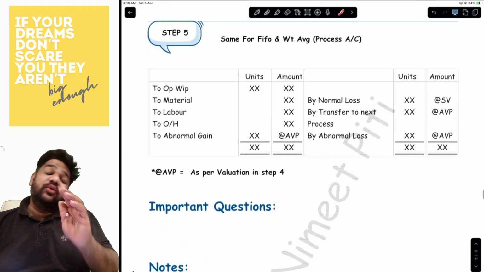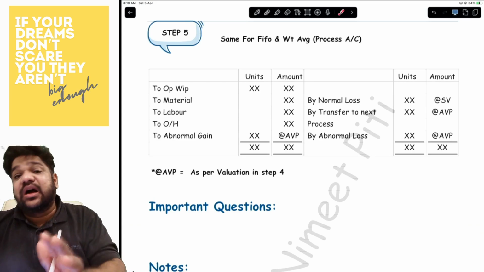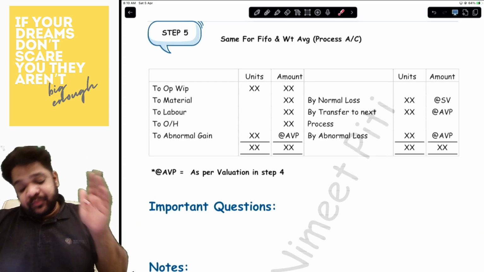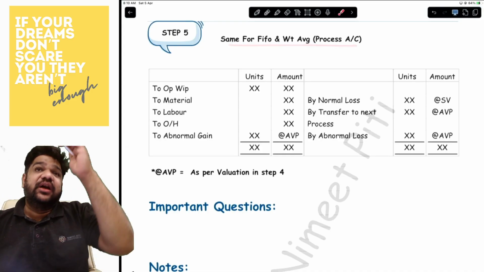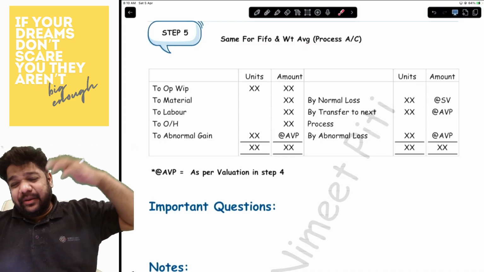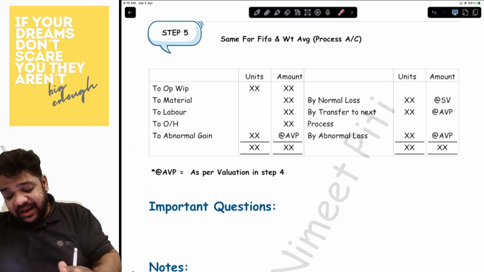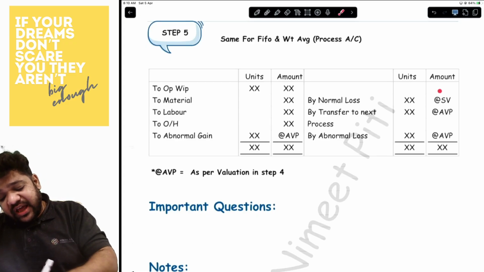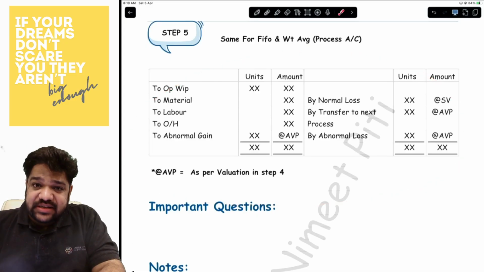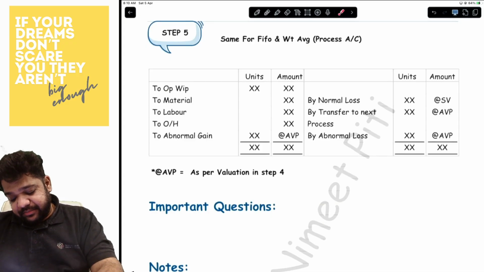And lastly, you will create your process account where you have everything. The process account, you will have everything: opening WIP, material, labor, overhead, by normal loss, by transfer, by abnormal loss, by balance carried forward of closing stock, everything. Are we understanding? Very, very simple, very, very manageable.